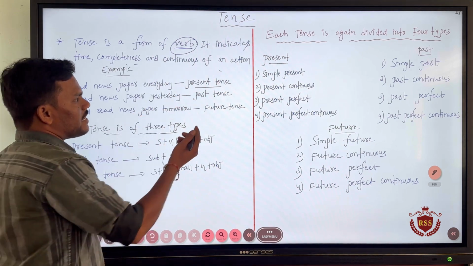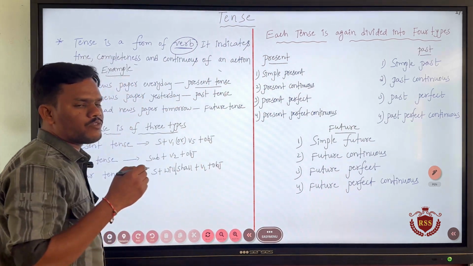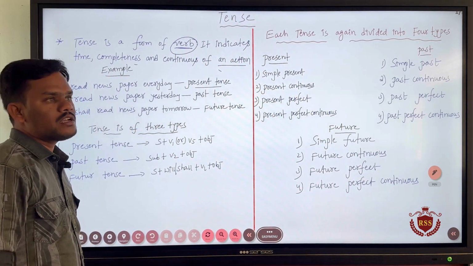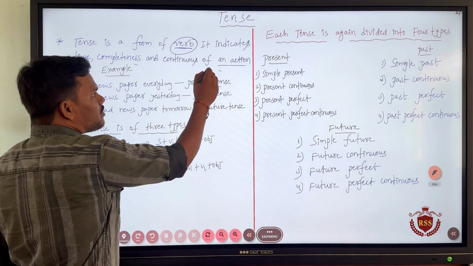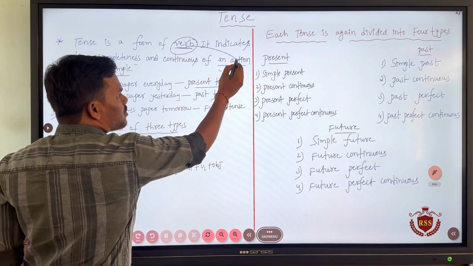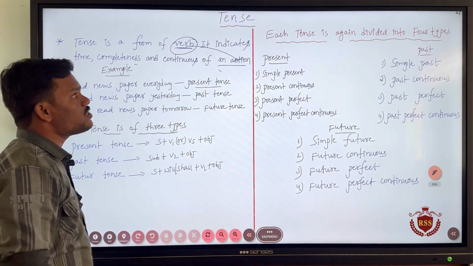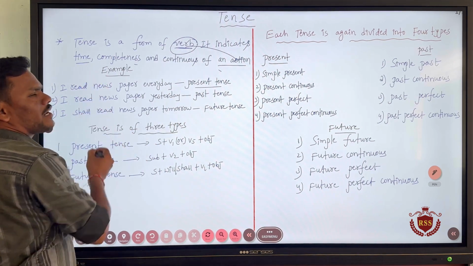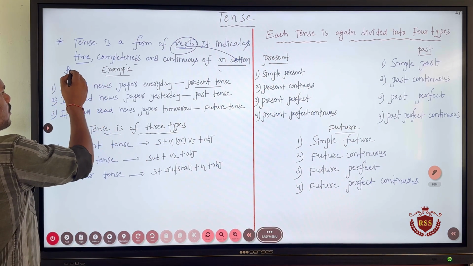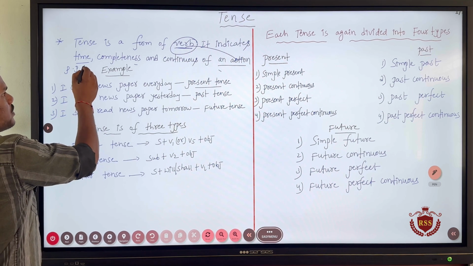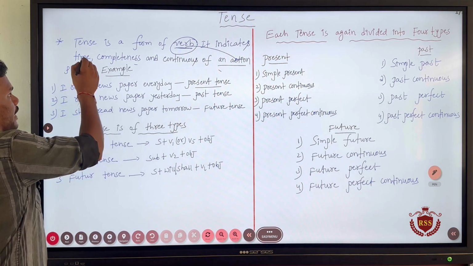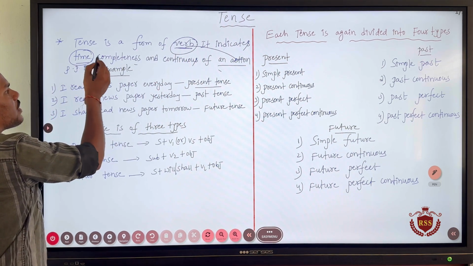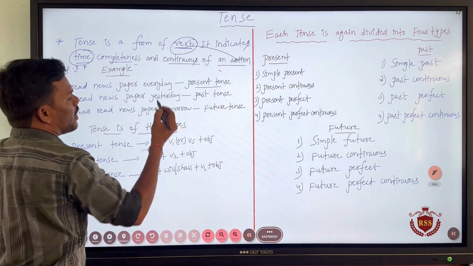Whatever sentence we speak, it is only for indicating the action done by the subject. So, it is the word which indicates the action of a sentence. That is why I am saying tense is a form of verb. It indicates time, time in the sense of present time or past time or future time. It is the verb which indicates time, completeness and continuity of an action.